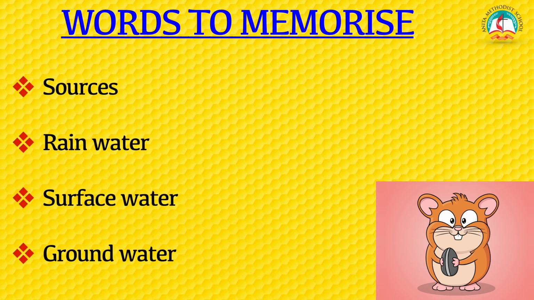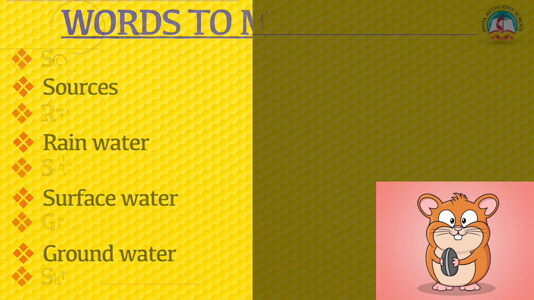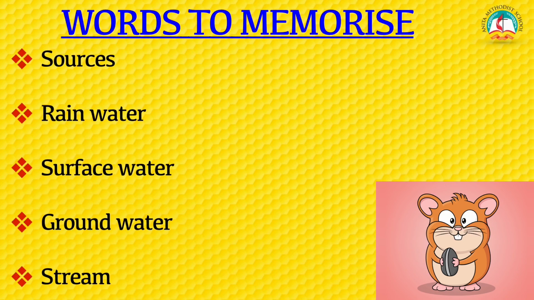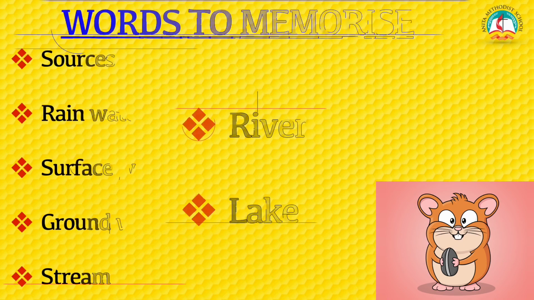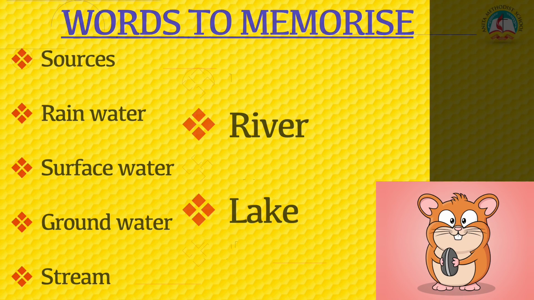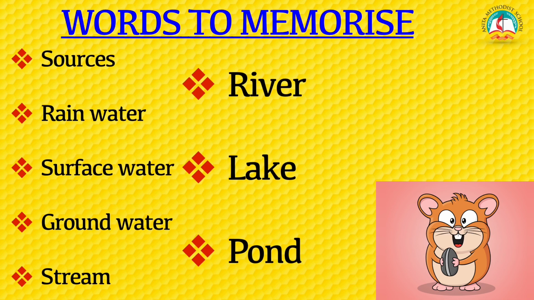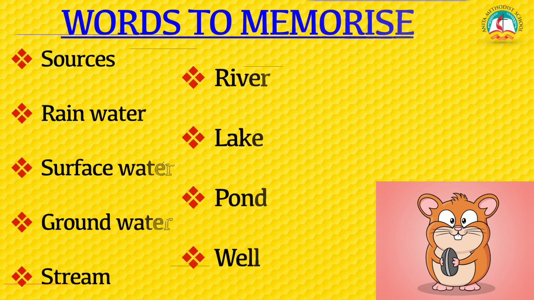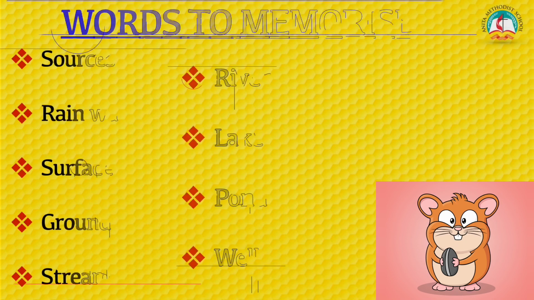Groundwater. Number 5. Stream. Number 6. River. Number 7. Lake. Number 8. Pond. Number 9. Well. Please do memorize these words, okay?